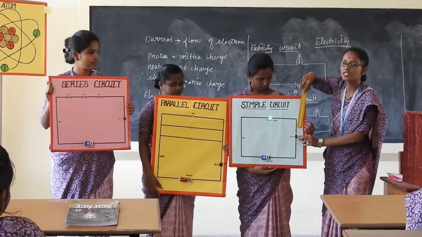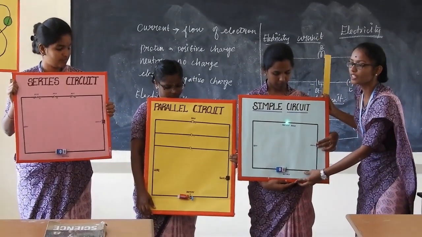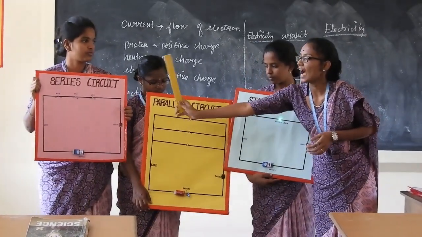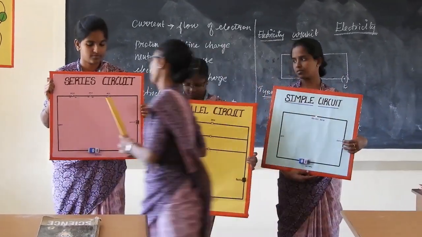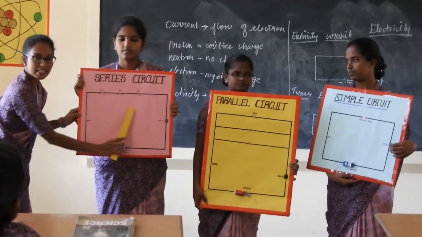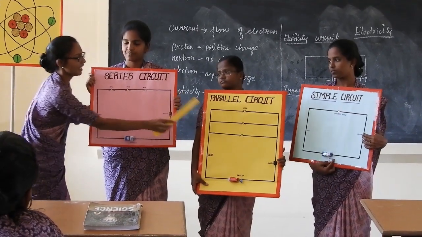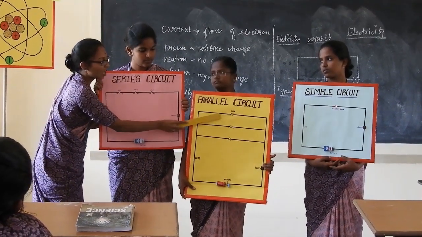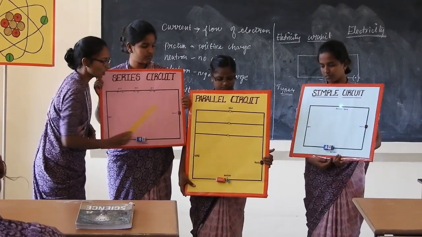The switch regulates the current flow, and this circuit is separated into two types, that is parallel circuit and series circuit. Here in the series circuit we align the bulbs in one line. Here we are arranging the components in parallel, so the circuit is called a parallel connection.